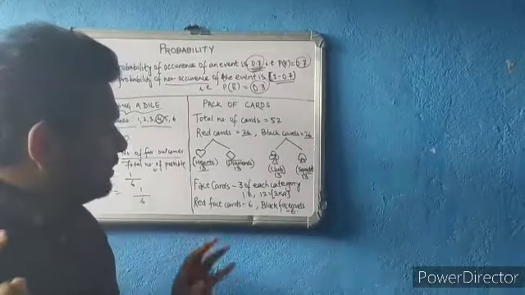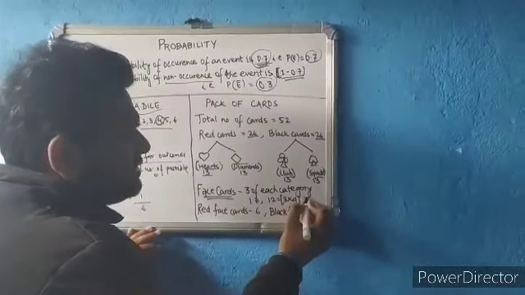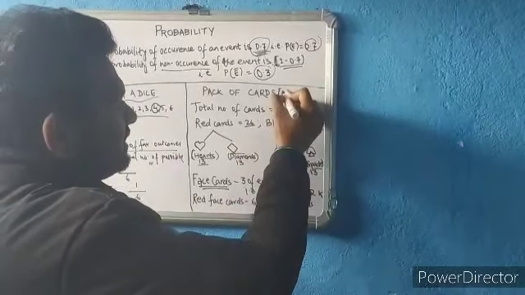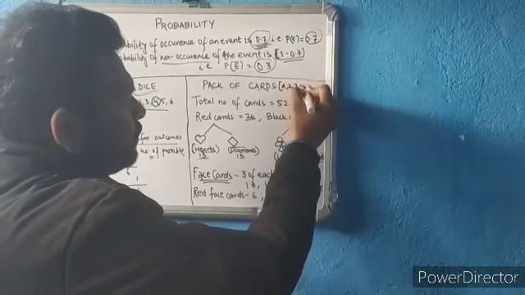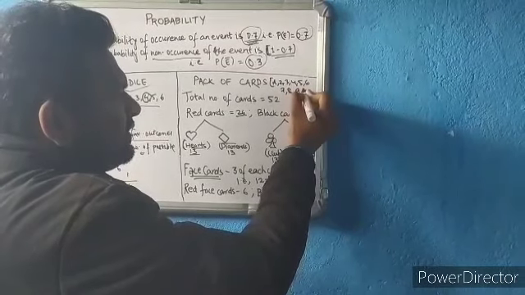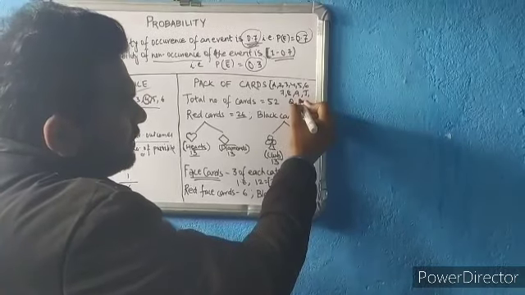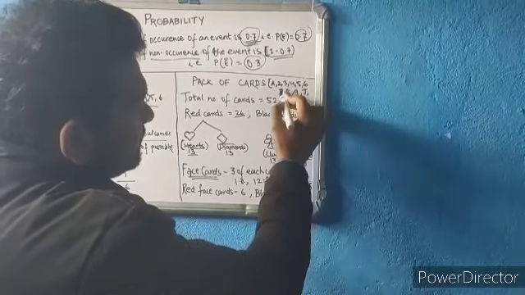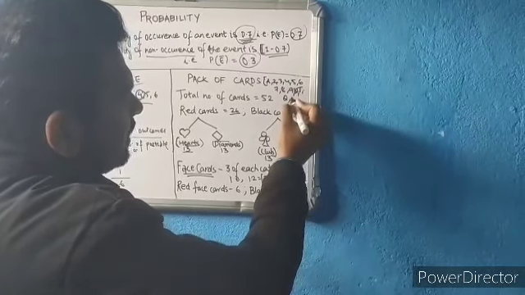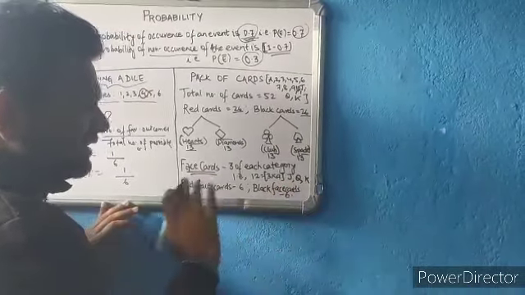Now there's another thing which is called face cards. The face cards are J, Q and K. The numbers go 1, 2, 3, 4, 5, 6, 7, 8, 9, then instead of 10 we have J, instead of 11 we have Q, and instead of 12 we have K. So J, Q and K are the face cards.